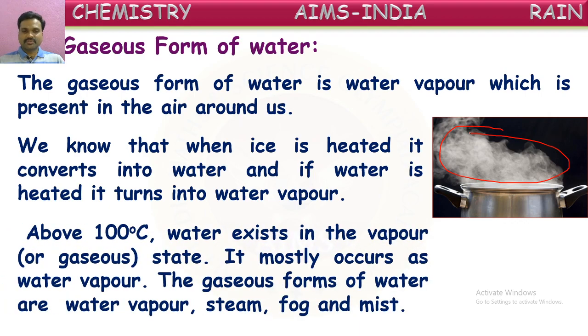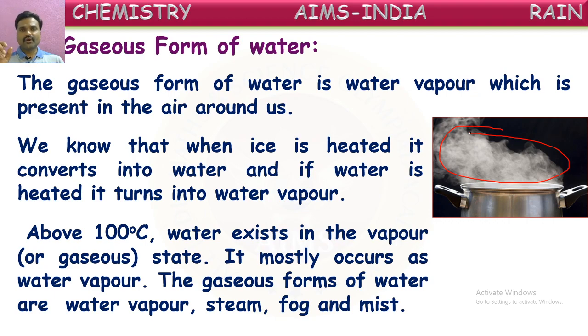Above 100 degrees Celsius, water exists in the vapor state. Below 0 degrees Celsius, water exists in the form of solid or ice. From 0 degrees Celsius to 100 degrees Celsius, in between these two temperatures, water exists in the liquid form. When you heat the water above 100 degrees Celsius, it converts into gaseous form. That gaseous form is called water vapor or also steam. The gaseous forms of water are water vapor, steam, fog, mist.